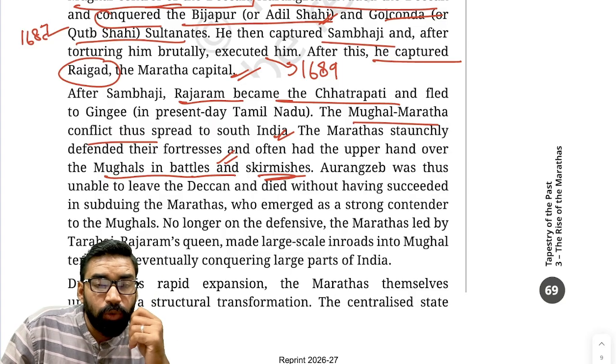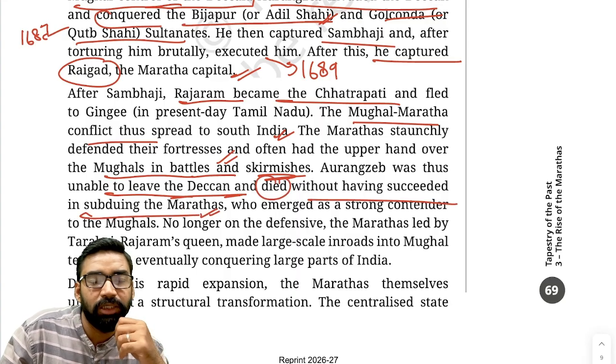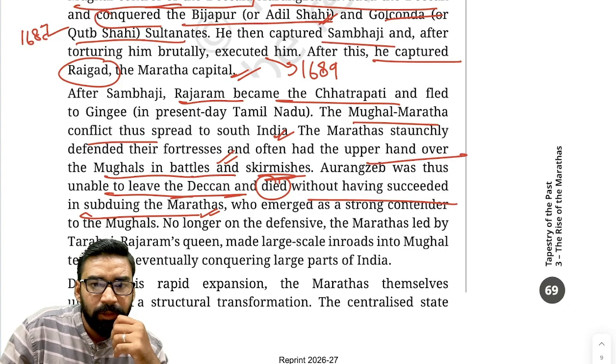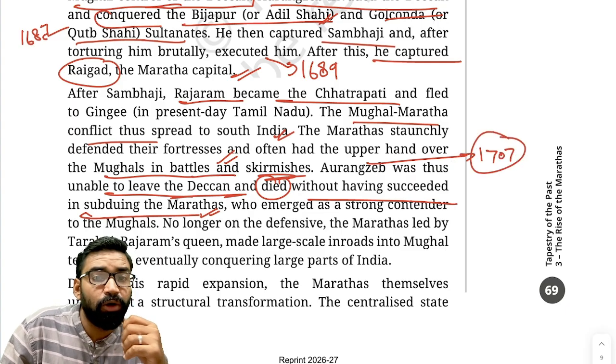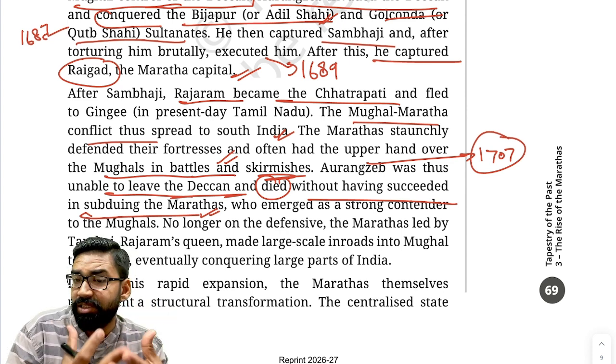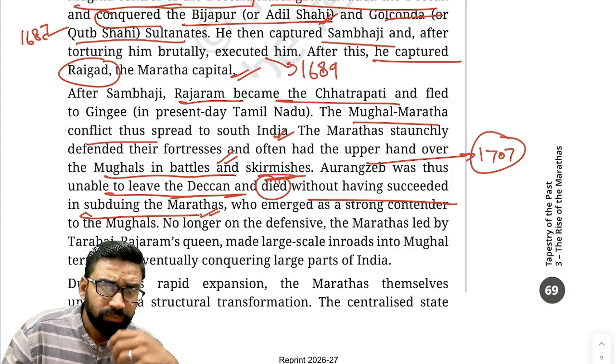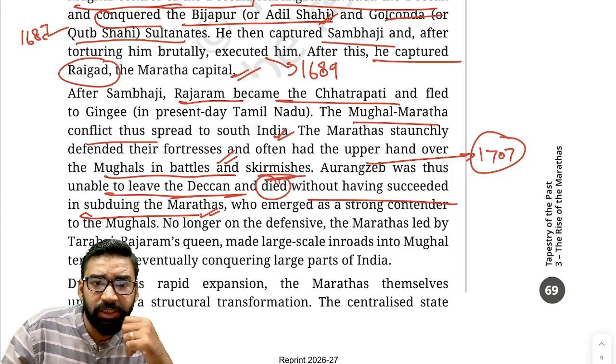Clear? So Aurangzeb was unable to leave the Deccan and died without having succeeded in subduing the Marathas. Aurangzeb died in 1707, but was unable to subdue Maratha power. Clear? So we can say the Marathas emerged as a strong contender to the Mughals, no longer on the defensive.